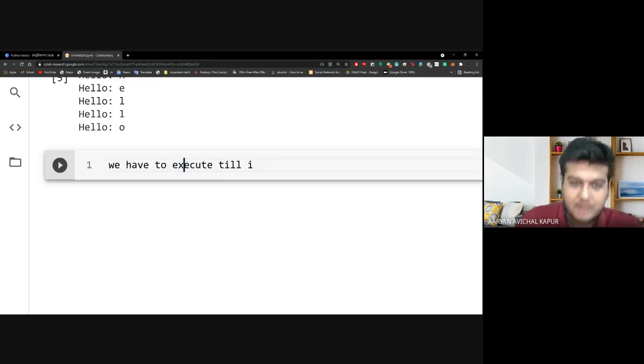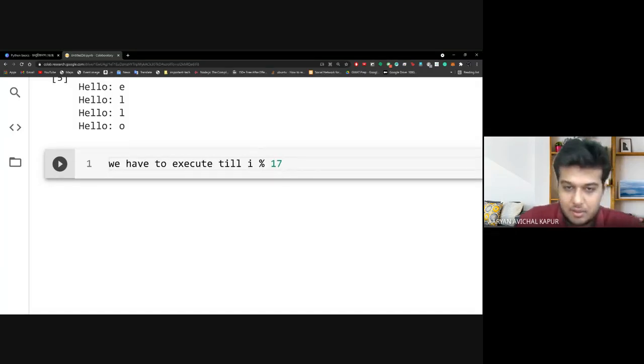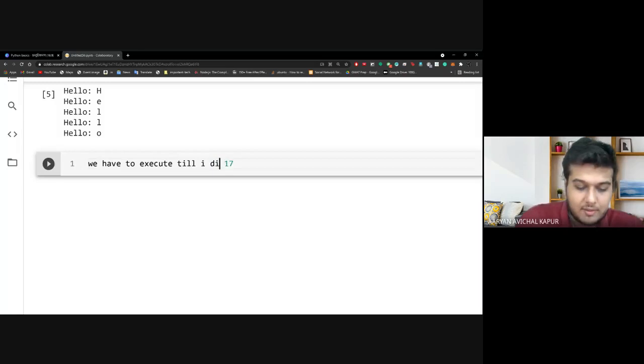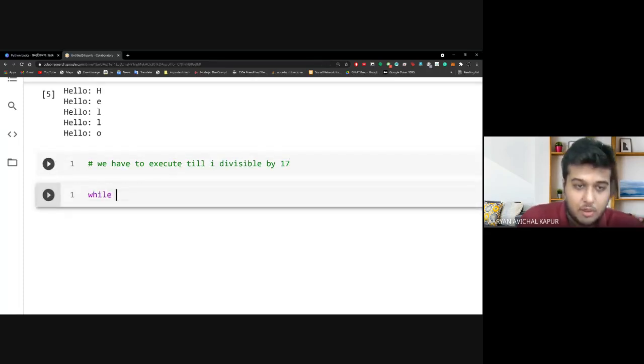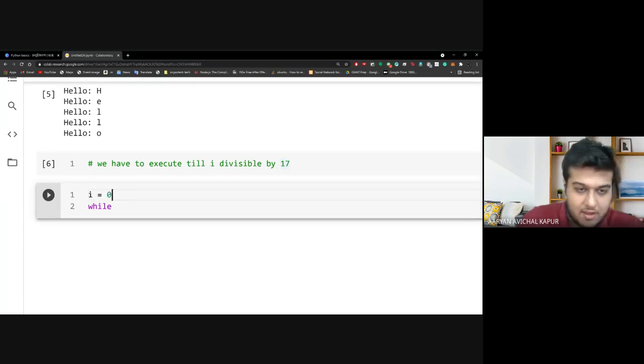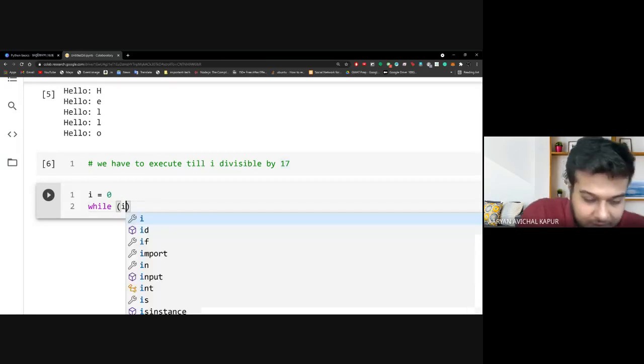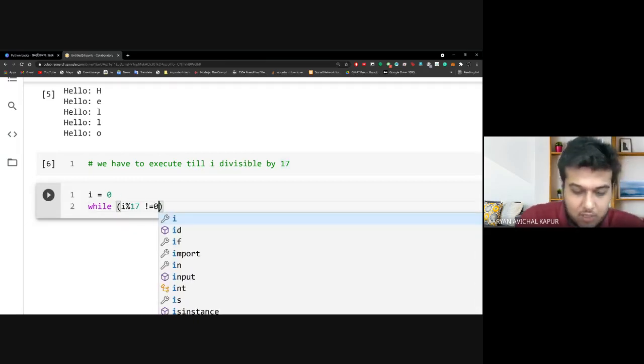So we have to execute till the time I is divisible by, let's say, 17, right? So this is something that we can do. Now in while loop, we simply say, let's say I, so we have to execute all values of I. So we say I is equal to 0, while I percentage 17 is not equal to 0.